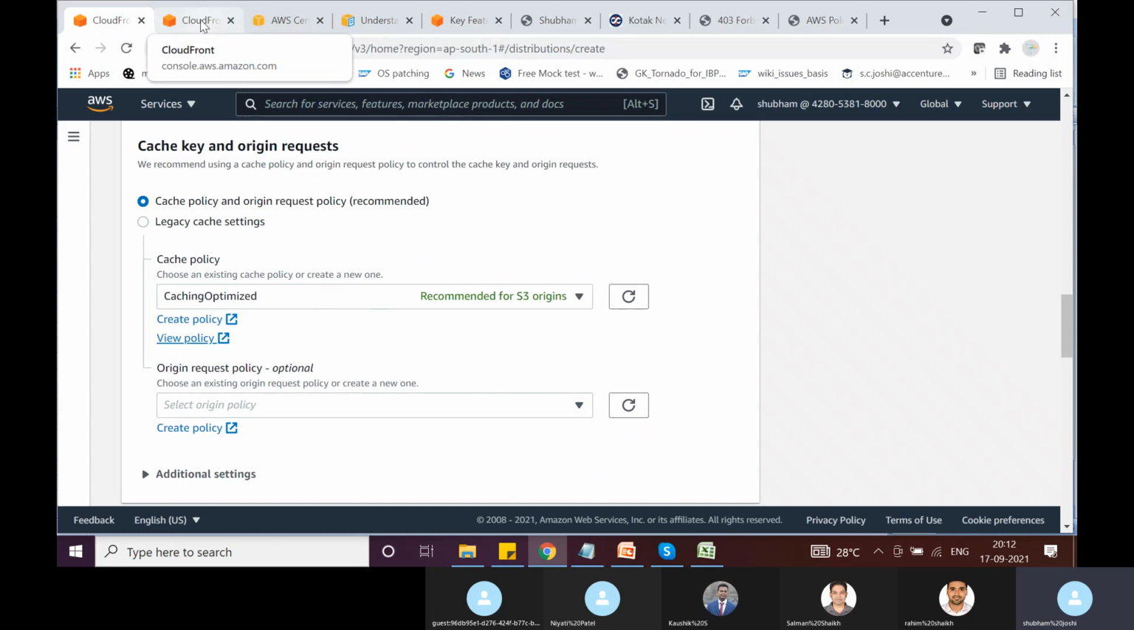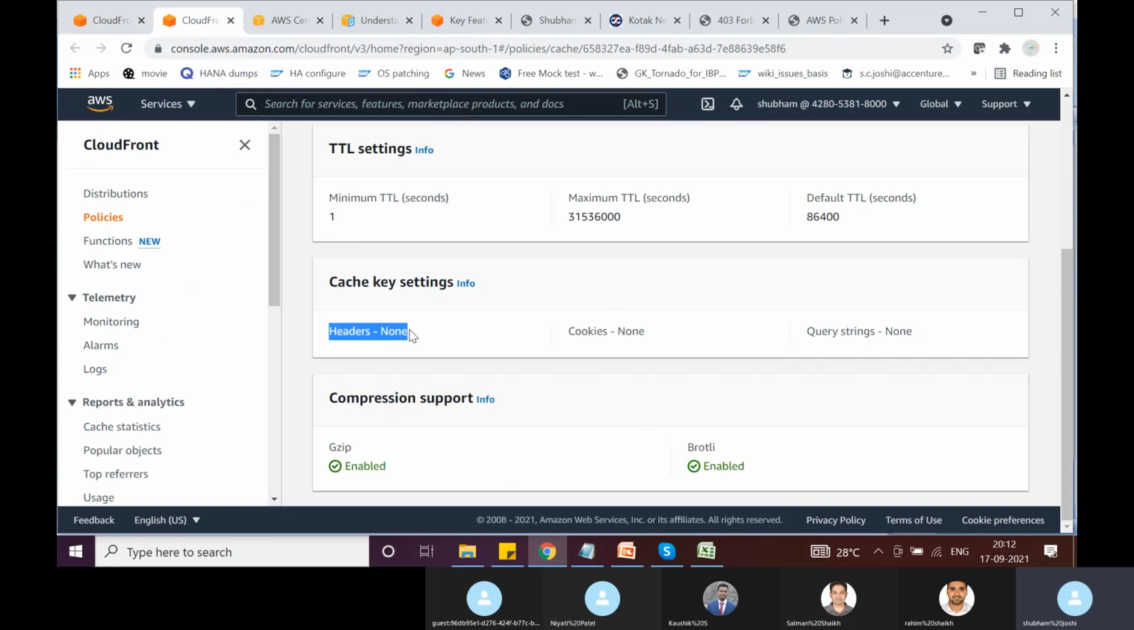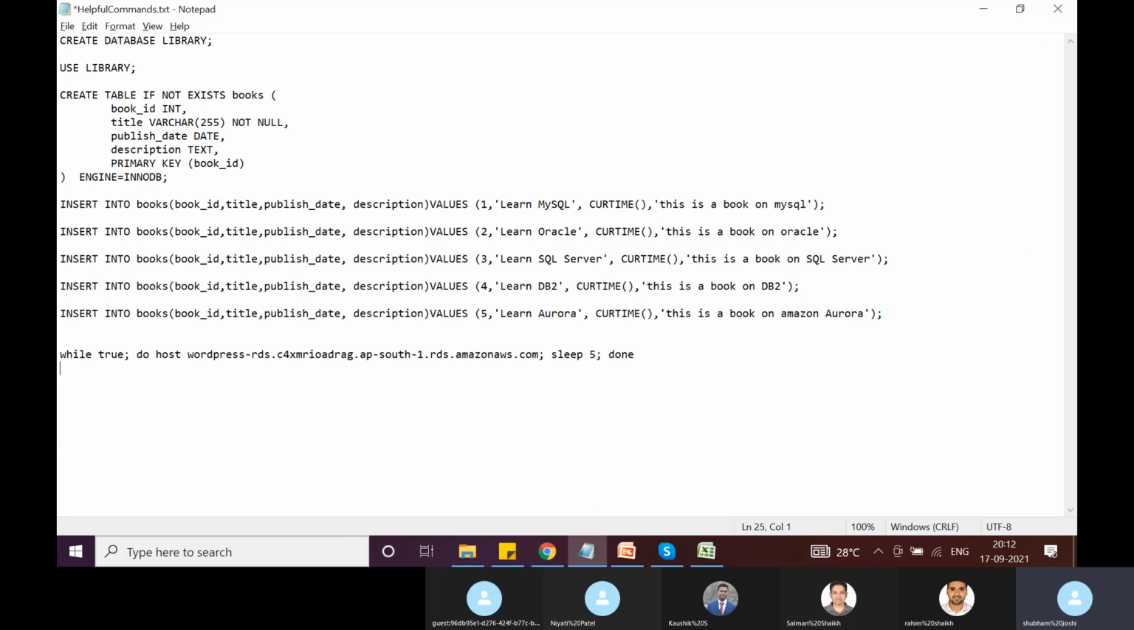So here, if we see caching optimized, caching optimized doesn't include any headers, doesn't include any cookies, and does not include any query strings. Okay, so what are query strings? You are already aware. Something like if I type example.com/about-us.html or .php, and then we have maybe parameter 1 equal to value 1 and parameter 2 equal to value 2. So these are nothing but query string parameters.